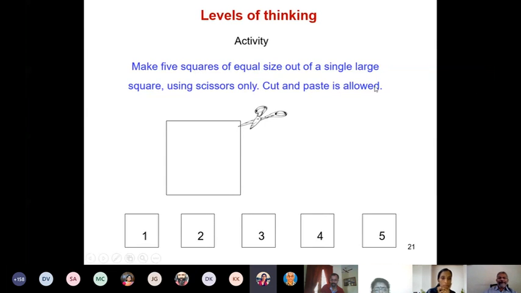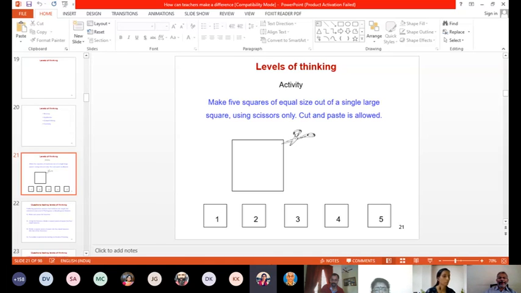Fold it and yeah, crisscross folding. Somebody can show it on a piece of paper. You just draw using a pen and show how I will make 4 squares of equal size. As soon as I get at least 2 people to respond.